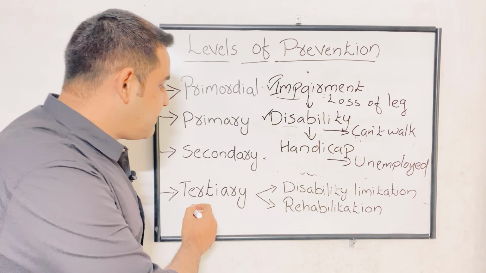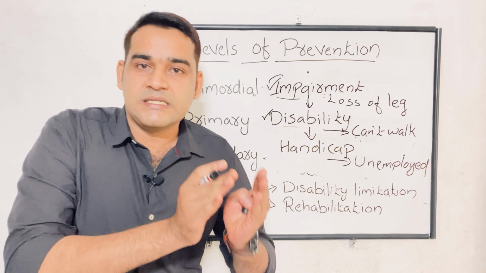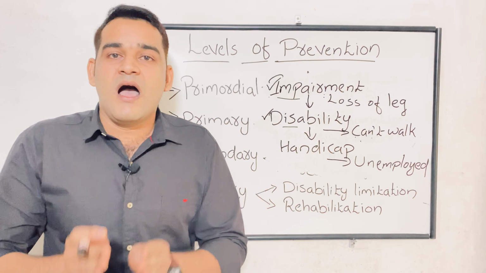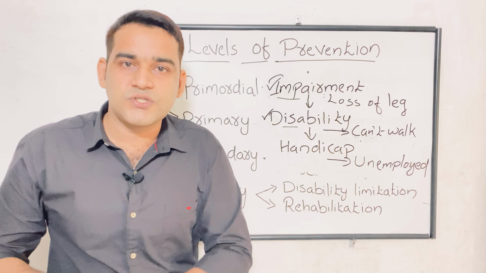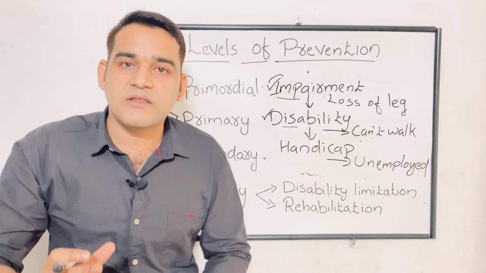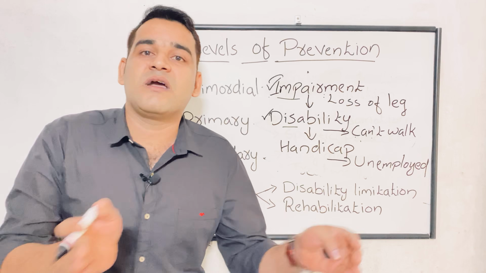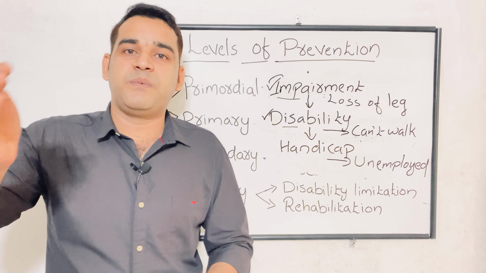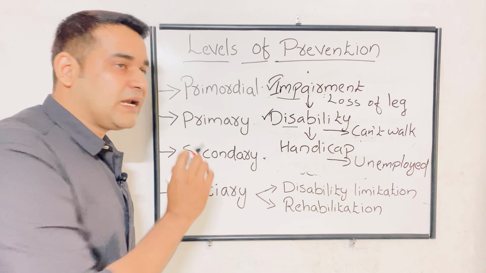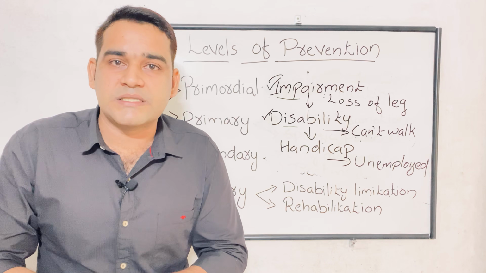Next intervention coming under the tertiary prevention is rehabilitation. This word is very familiar to you, rehabilitation centers. So what is rehabilitation? Rehabilitation means restoring the health of an individual so that he can lead an independent life. Earlier good health was there. Now he can't walk. So you are trying to bring back that patient how he was earlier, in the primordial or primary or secondary level. He was able to walk, right? So you are trying to bring back that person to that stage.